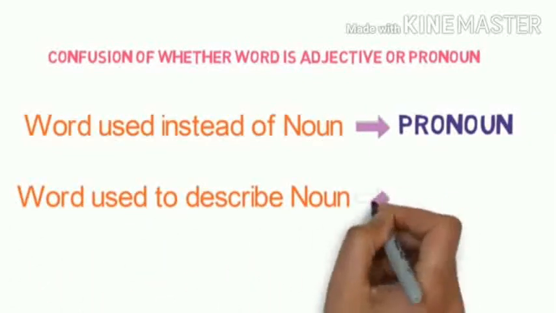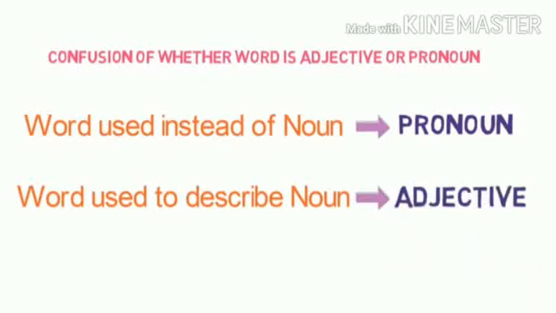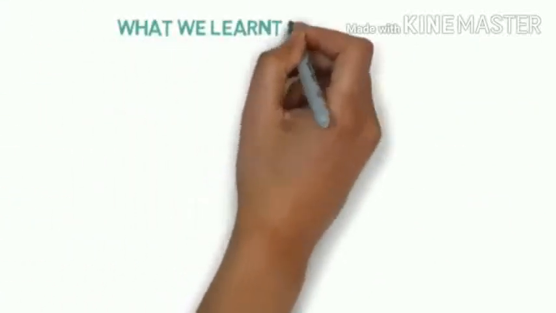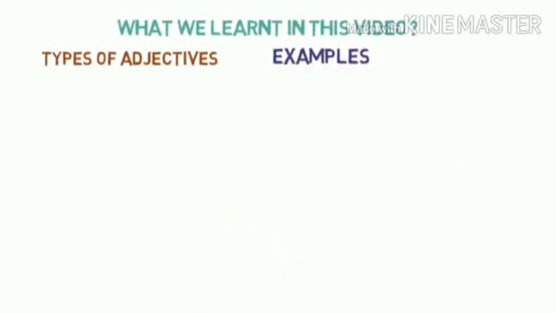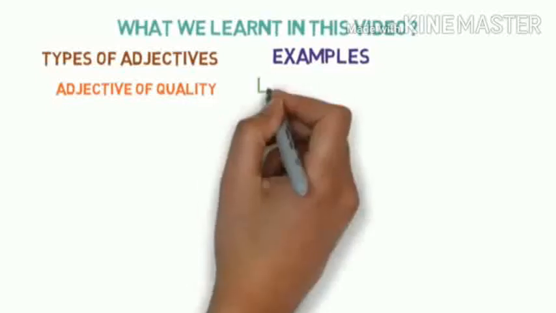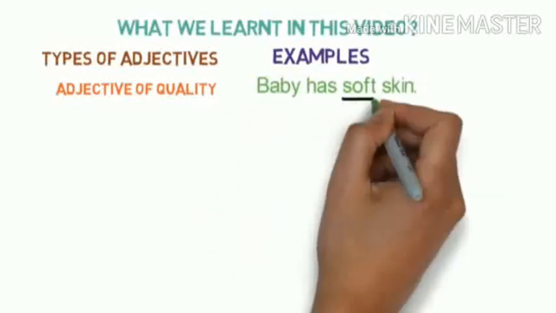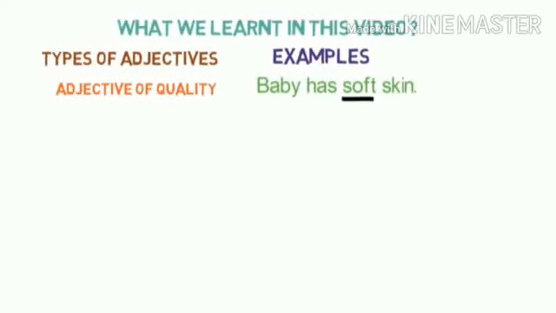Now, the confusion of whether a word is an adjective or a pronoun. A word used instead of a noun is called a pronoun. A word used to describe a noun is called an adjective. This is a simple clarity that you must get, my dear children. Words used in the place of nouns are called pronouns, and words that are used to describe nouns are called adjectives. Now let's recapitulate what we have learned in this video.